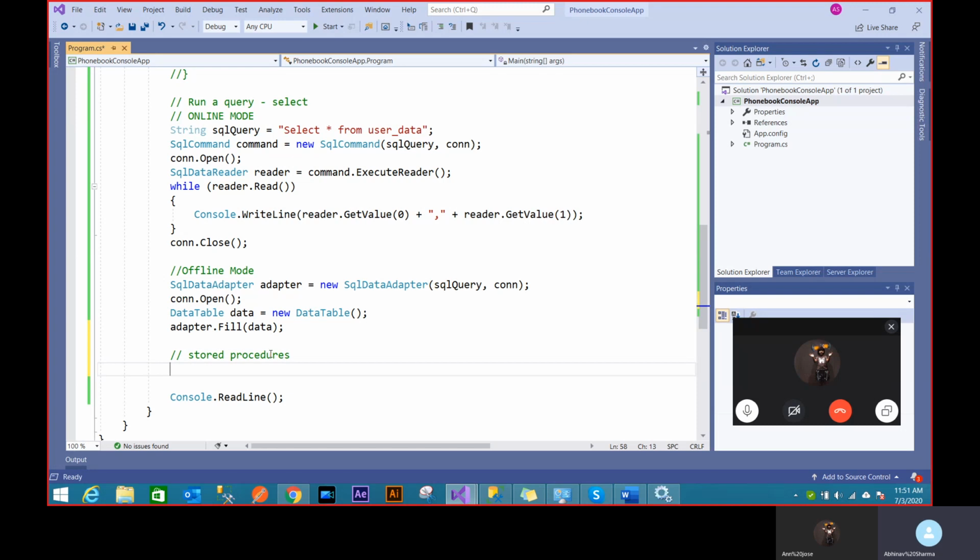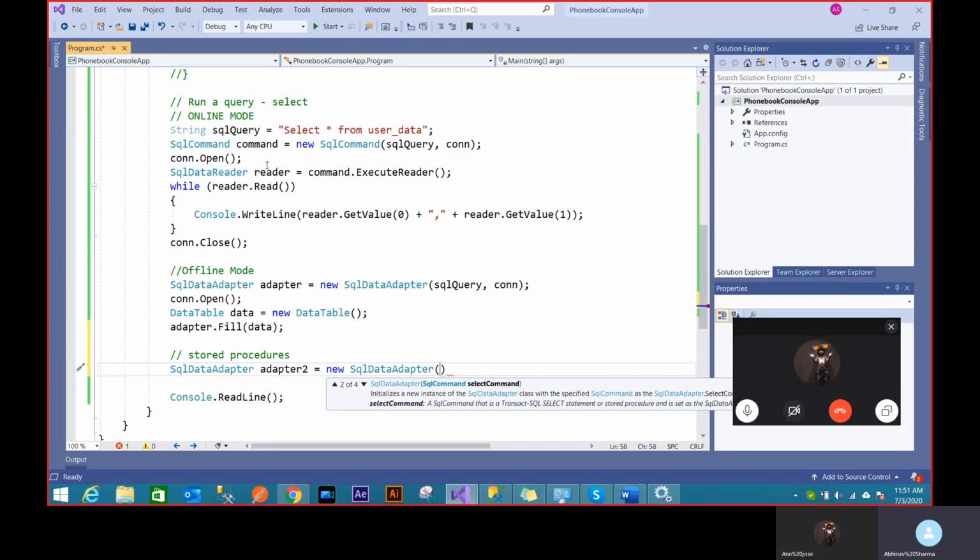And we will now be focusing on offline mode only, because that's important. That's the way. So there is no point in learning online modes. So now what I'll do is create a SQL data adapter again, but this time I'm going to pass a stored procedure. Let's say I'll create a new SQL data adapter, and this time the command text has to be just the stored procedure.